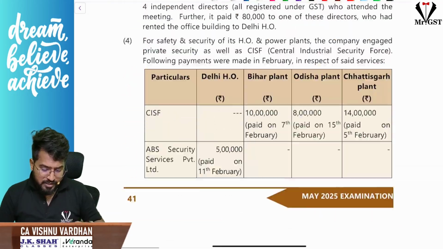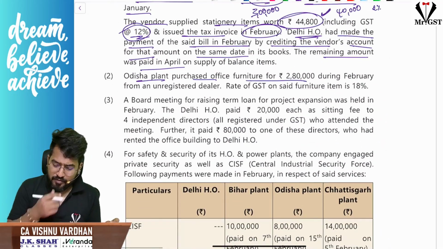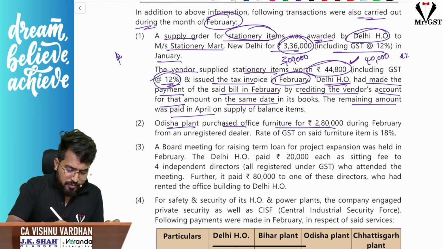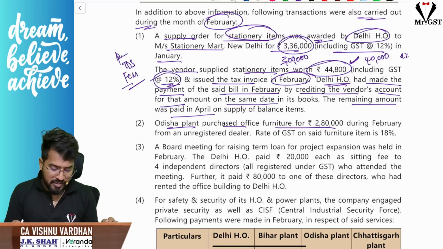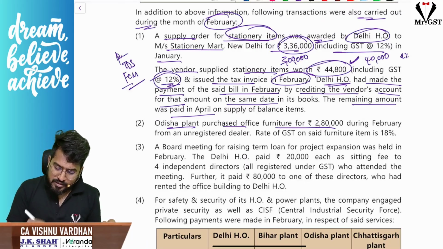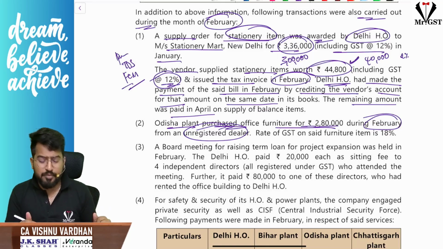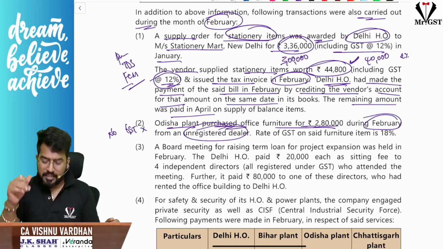Okay. Next, Odisha plant purchased office furniture 2,80,000. Sir, here this is FCM purchase. Okay, so nothing to worry. This is one transaction. Next, this Odisha plant purchased office furniture 2,80,000 during Feb from an unregistered dealer. If you are purchasing from an unregistered fellow, obviously he would not have charged GST from you. So here, no GST implication, nothing.